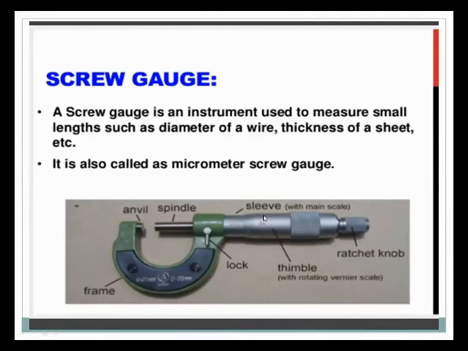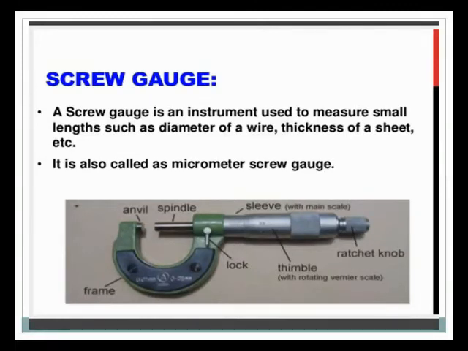So there are two scales shown on the screw gauge: the first one is the main scale, and the round side with the different numbers is called the thimble, the rotating vernier scale. And the last one is the ratchet knob. This knob is used for the adjustment of the scales.